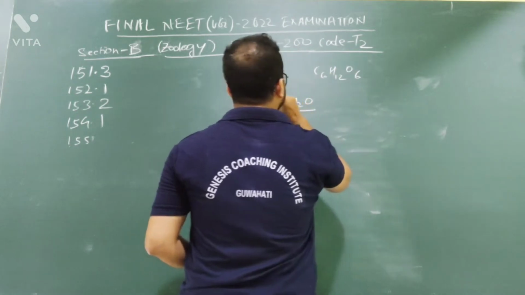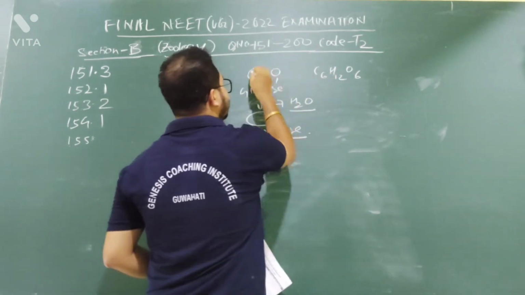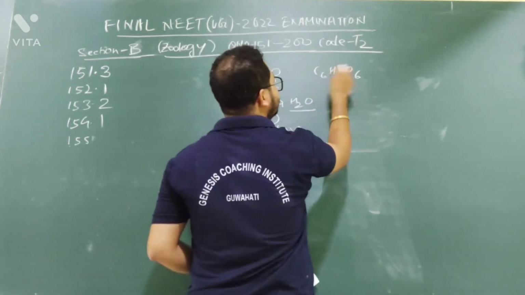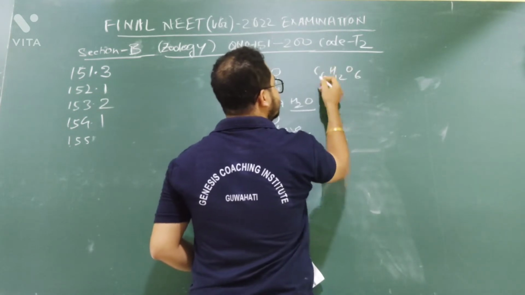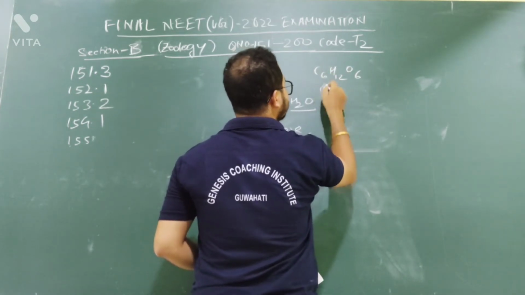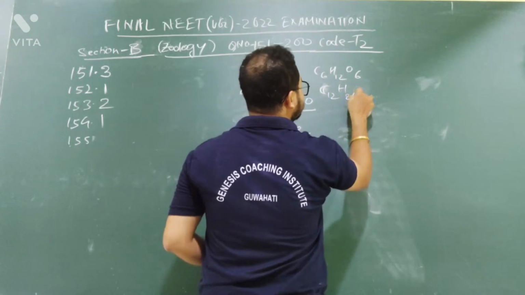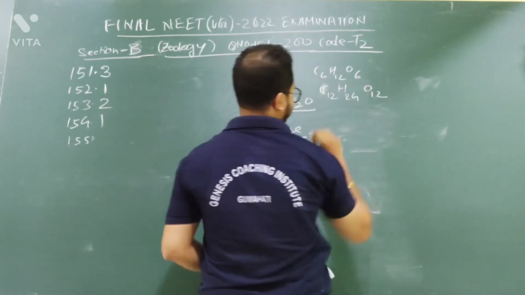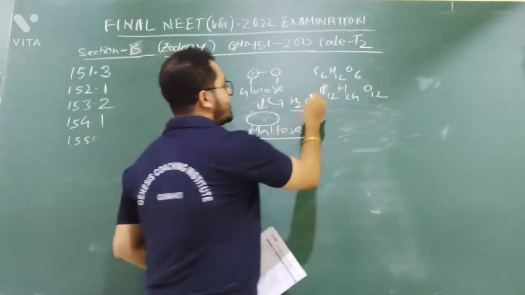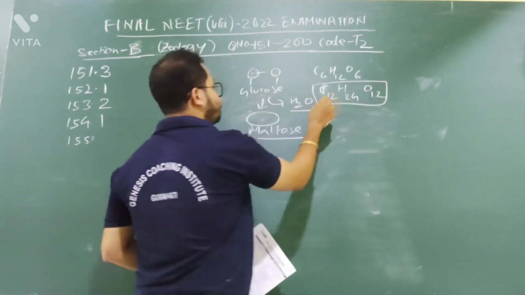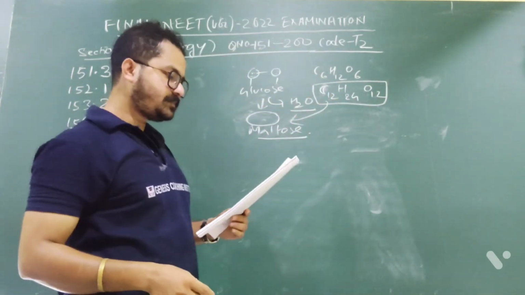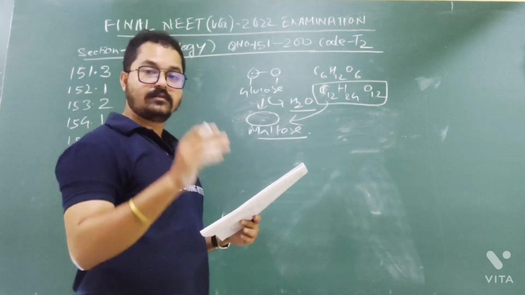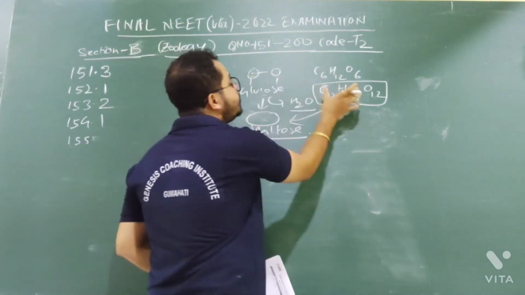C6H12O6. So one glucose has this formula. There are 2 units of glucose, so it will be C12H24O12. So this will be the formula of maltose, no? Then what is that? So 2 glucose, you mean it should be this one.